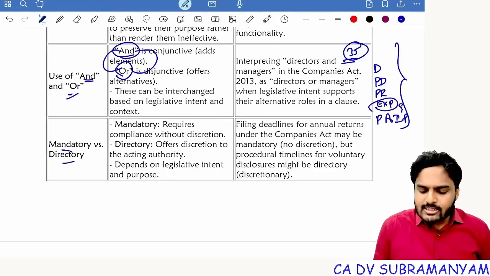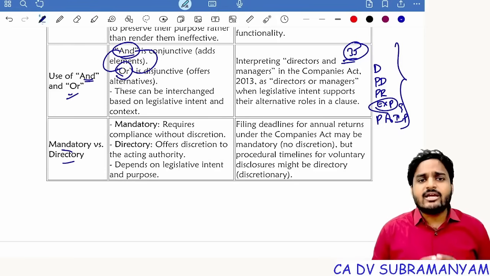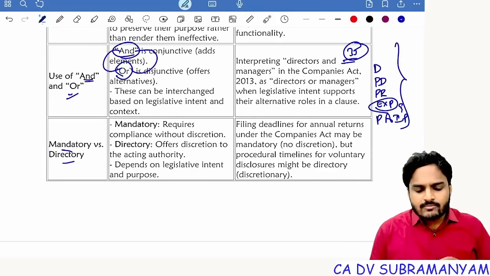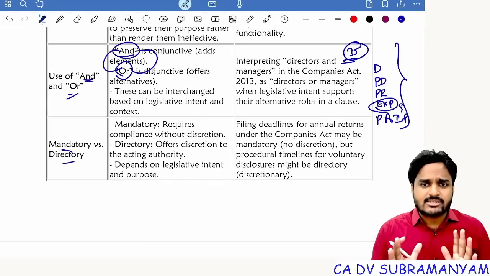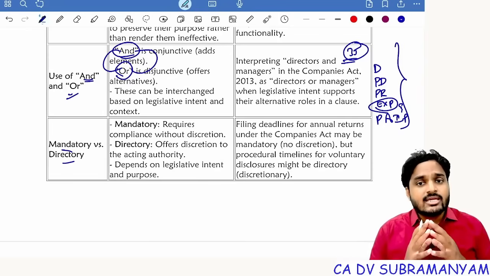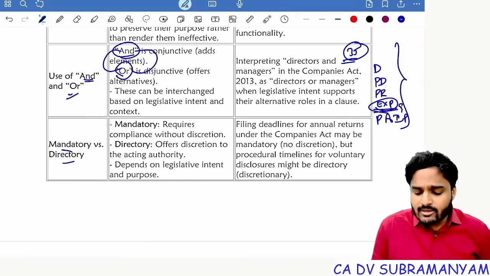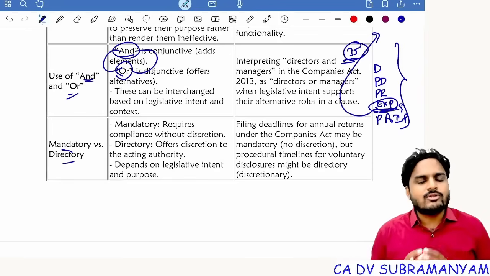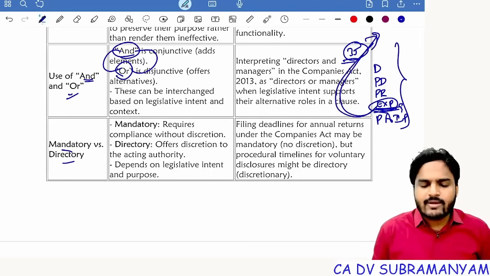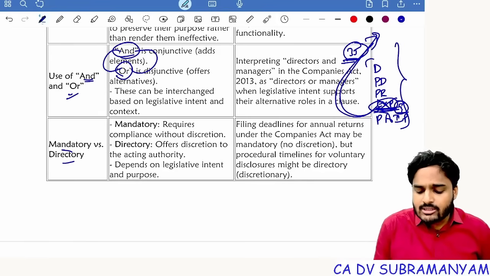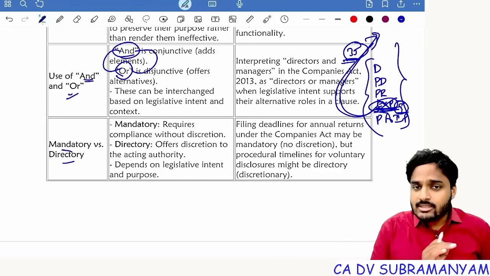Suppose the expert is innocent. The expert is very innocent. He is unaware of the misstatements in the prospectus. He is okay with his report, and his report does not contain misstatements. He is an innocent person, and he already gave a withdrawal notice. He already filed a withdrawal notice with the ROC, saying please exclude my name. The expert already gave a public notice and filed an application with the ROC for withdrawal of his consent. Now, here the expert will not get any punishment under section 35, but the usage of the word "and" suggests that all these people will get punishment. But the answer is, it is not like that.